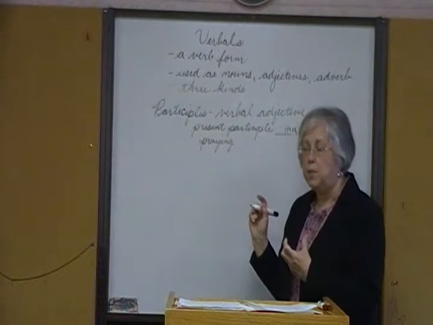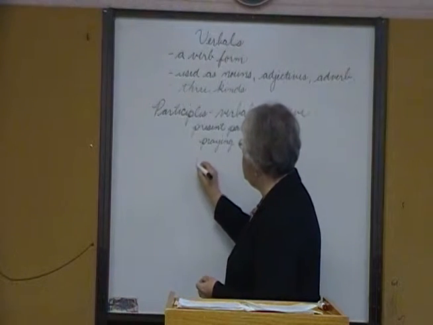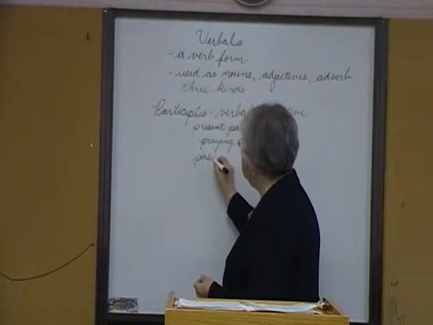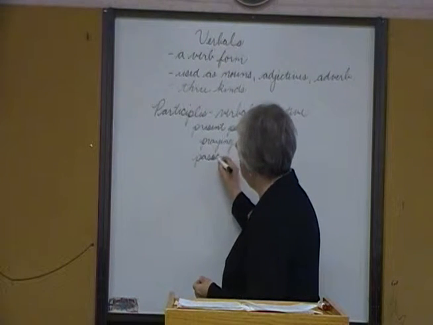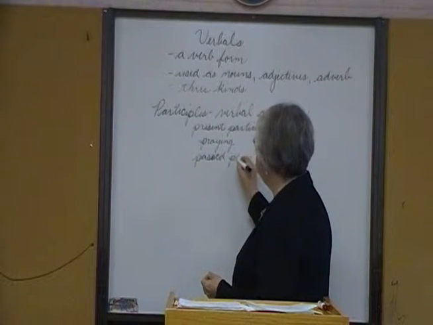It's called a participle. Now, the other one is the past participle.